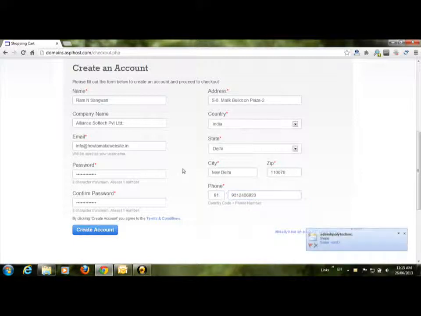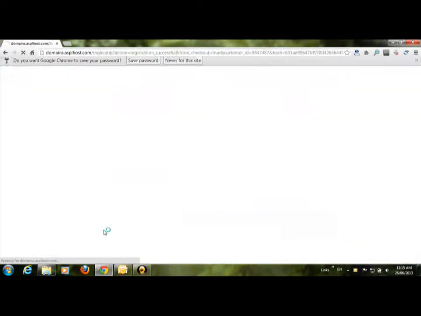One more point I forgot to mention here, when you're booking a domain, the email address specifies the ownership of the domain. That means whatever email ID you will use, you should try to use a public email ID, like an email ID on Gmail or Yahoo or any other service provider, because that is the ownership of the domain. Whosoever has the details or control of this email account will be the owner of this domain. So we have to be very careful about choosing the email ID. Okay, now I have filled in all the details, so I'm clicking on create account. Now the account is created.